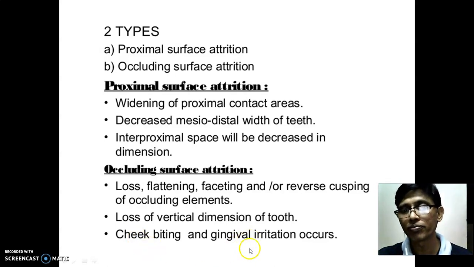Gingival irritation occurs because the tooth height is reduced and it goes close to the gingiva. So directly during masticatory forces, the food irritates the gingiva directly.